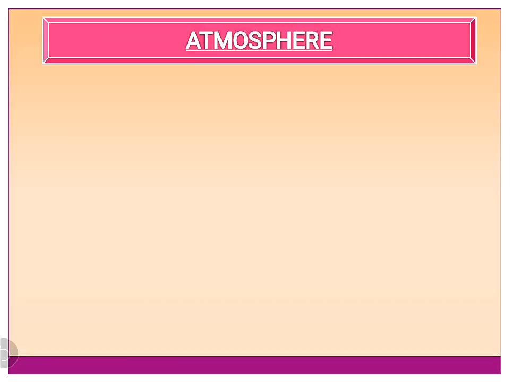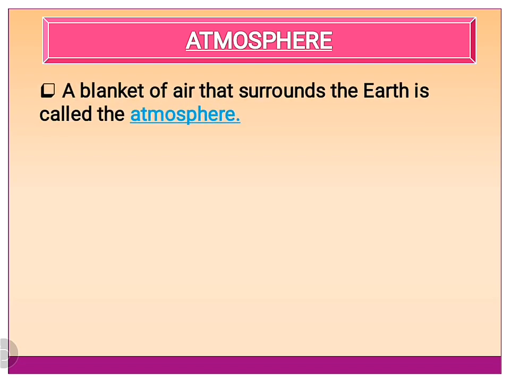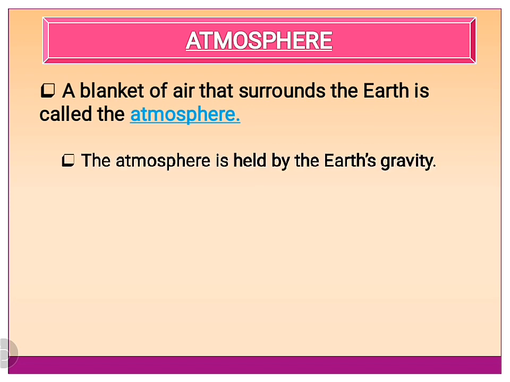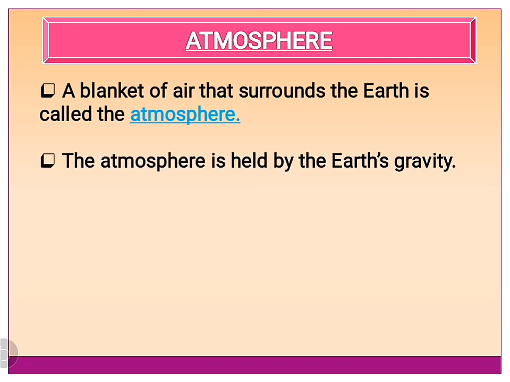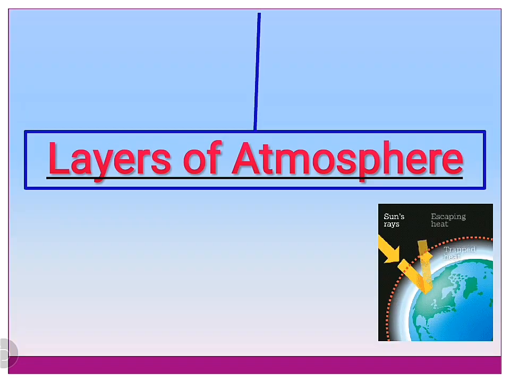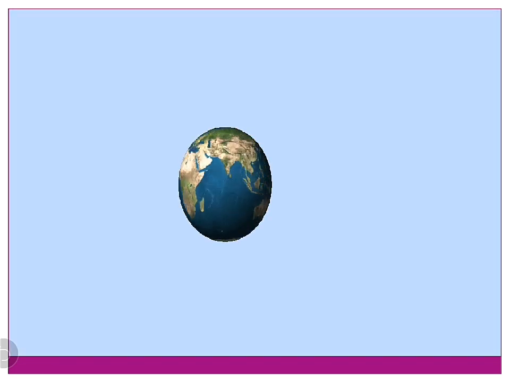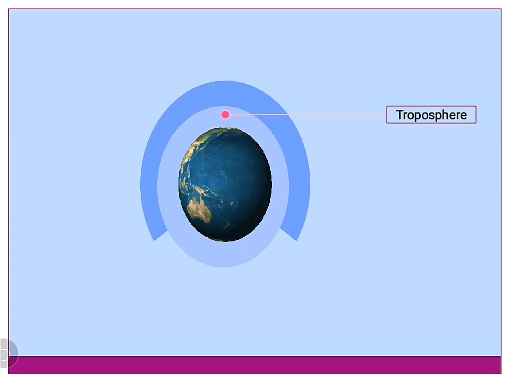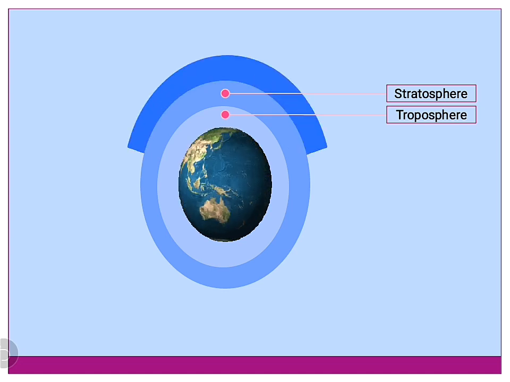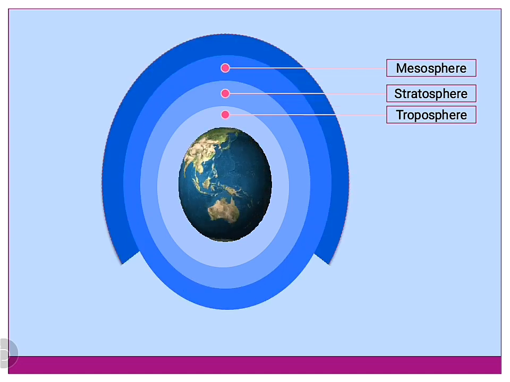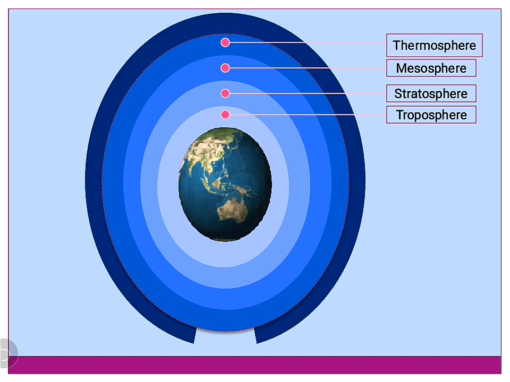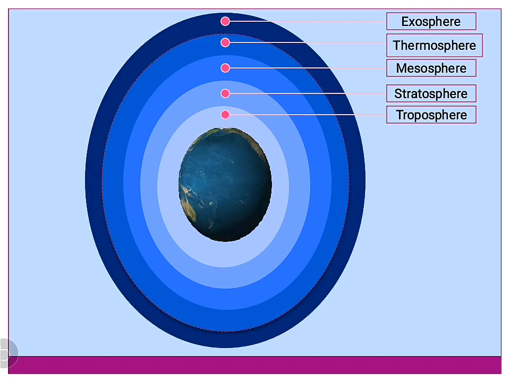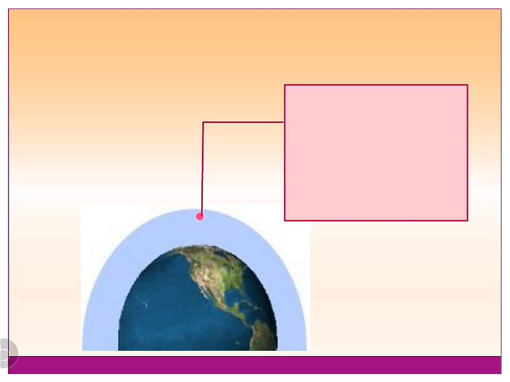My dear children, our planet Earth is surrounded by a blanket of air which is called the atmosphere, and this atmosphere is held in its place by the Earth's gravity. Now, let's talk about the different layers of atmosphere. Atmosphere can be divided into 5 different layers, and these are troposphere, stratosphere, mesosphere, thermosphere, and exosphere. Now, let's discuss these layers one by one in detail.